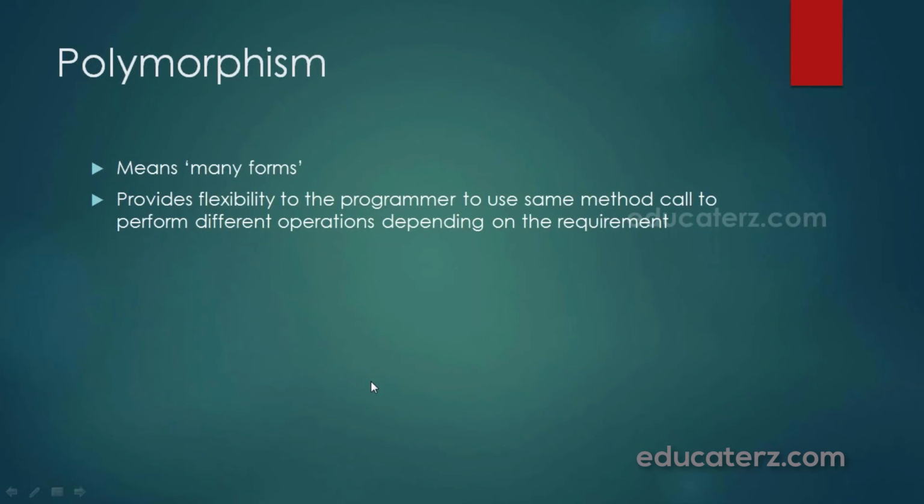Okay. So next is polymorphism. The word polymorphism came from two Greek words, poly meaning many and morphos meaning forms. So polymorphism means many forms. It represents the ability to assume several different forms. In programming we can use a single variable to refer to objects of different types and thus using that variable we can call the methods of the different objects. So a method call can perform different tasks depending on the type of the object. The biggest advantage of polymorphism is it provides flexibility to the programmer to use the same method call to perform different operations depending on the requirement.